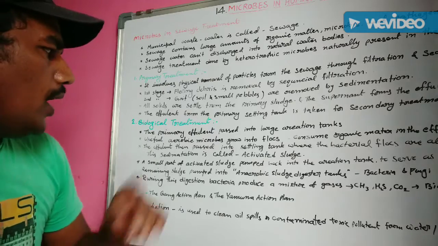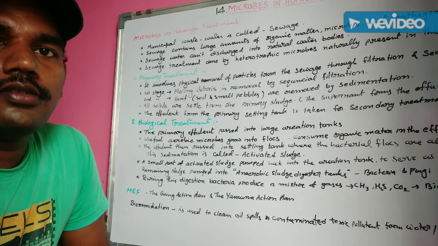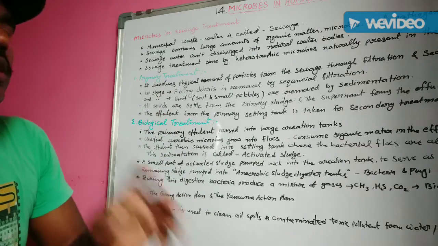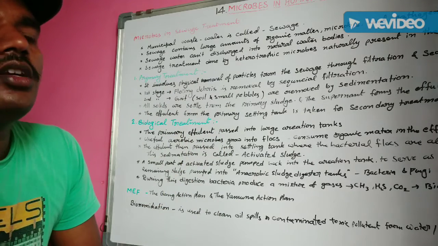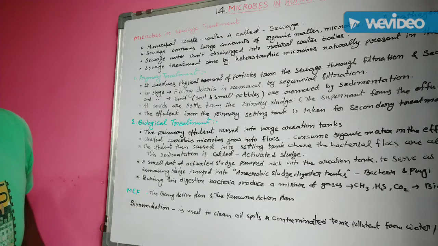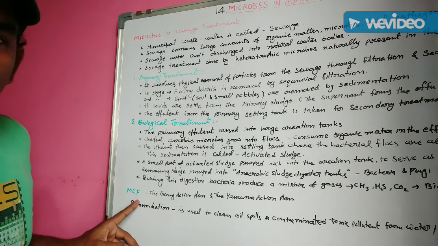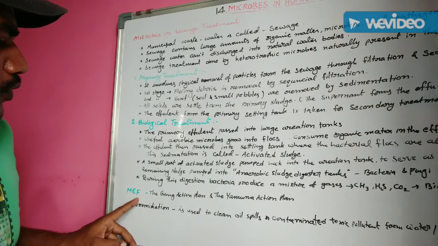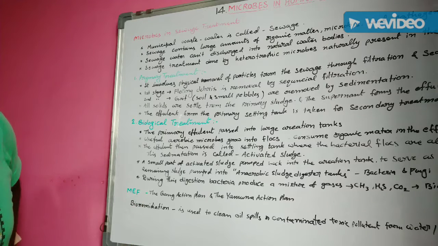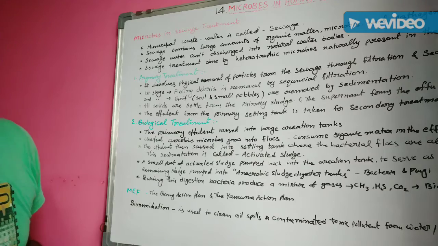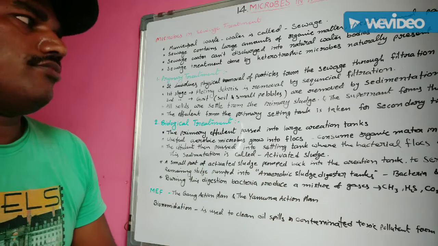Secondary treatment, that means biological treatment, is naturally done in rivers and also lakes. But primary treatment is done only by physical removal by human beings. Understand? The next one, MEF. MEF means Ministry of Environment and Forestry. It has initiated some plans: the Ganga Action Plan and the Yamuna Action Plan.